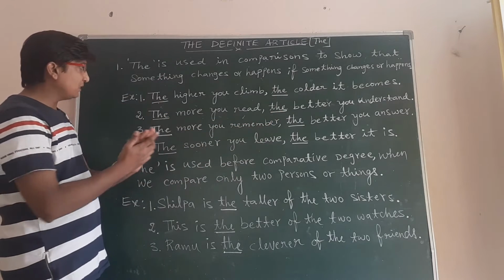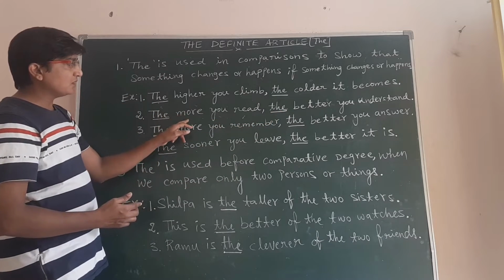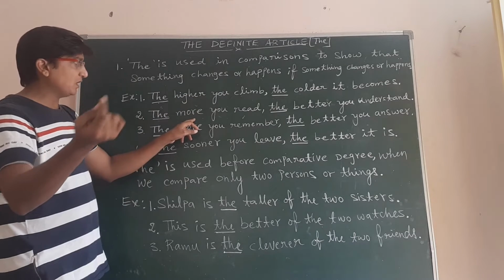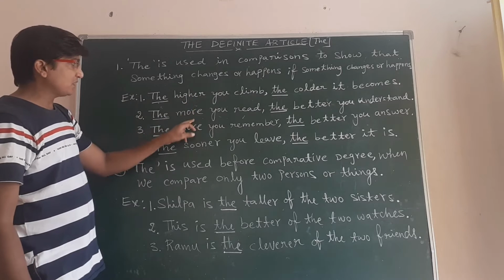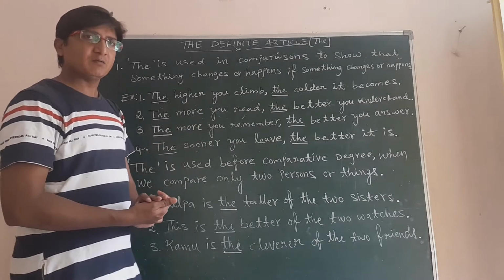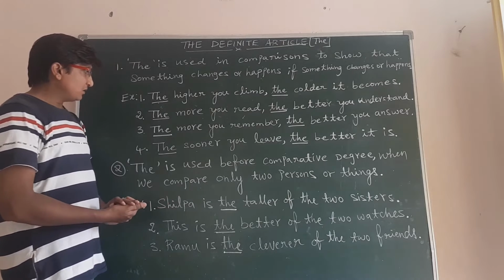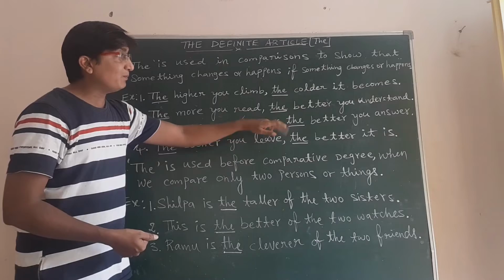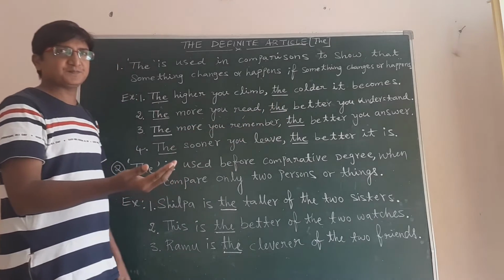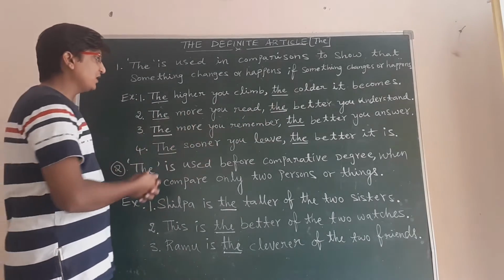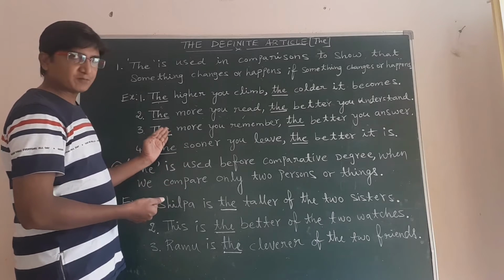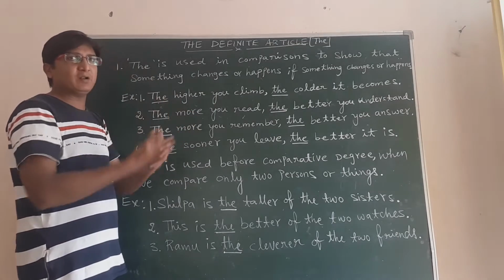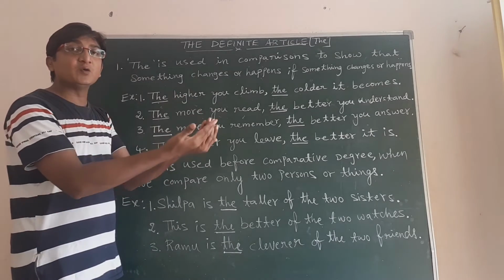And remember, here the adjective is always in the comparative degree. That we need to remember. The adjective is in comparative form. Then the third example: the more you remember, the better you answer. Once again we can find the use of the here and the here. The more you remember, the better you answer.